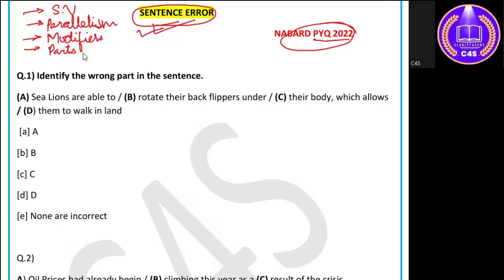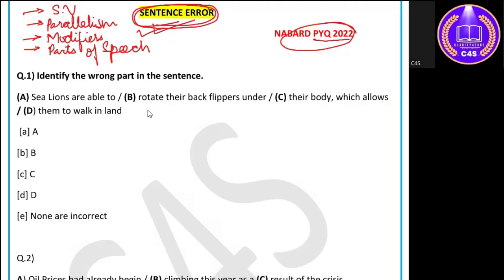If you are familiar with the correct preposition usage, the correct conjunction usage, the tenses, types of tenses, how they should be used, verb formation, then you have pronouns, conjunctions, and all these things. If you are well versed with where and how these are to be used in a sentence, then you can very well get a hold on this very important topic, that is sentence error.